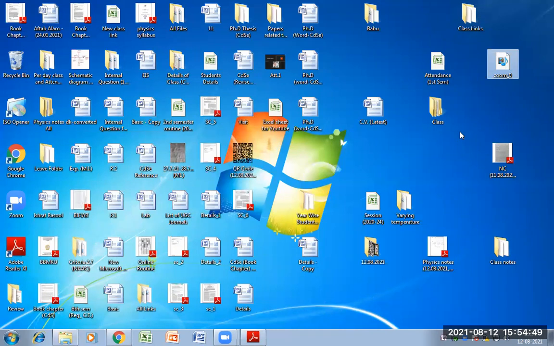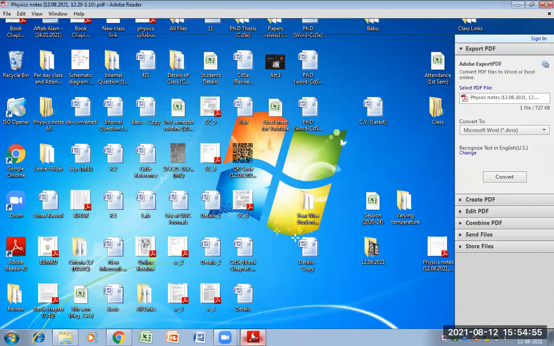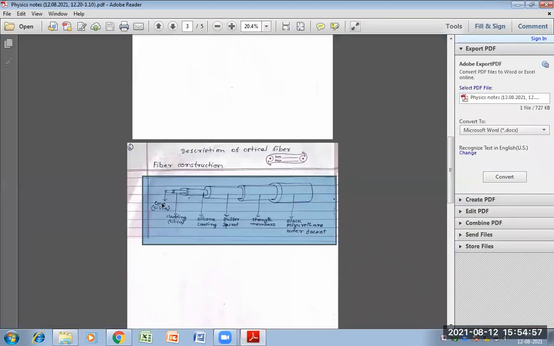Core diameter, the diameter of this core, ranges from 5 to 600 micrometer, and the diameter of this cladding varies from 125 to 750 micrometer. Remember these things.